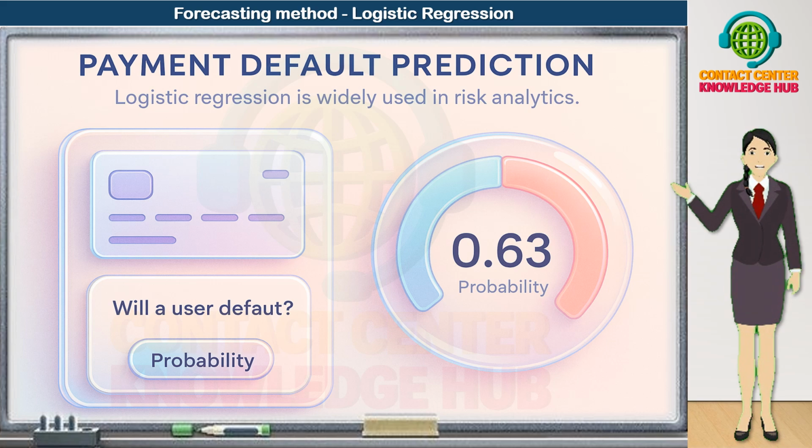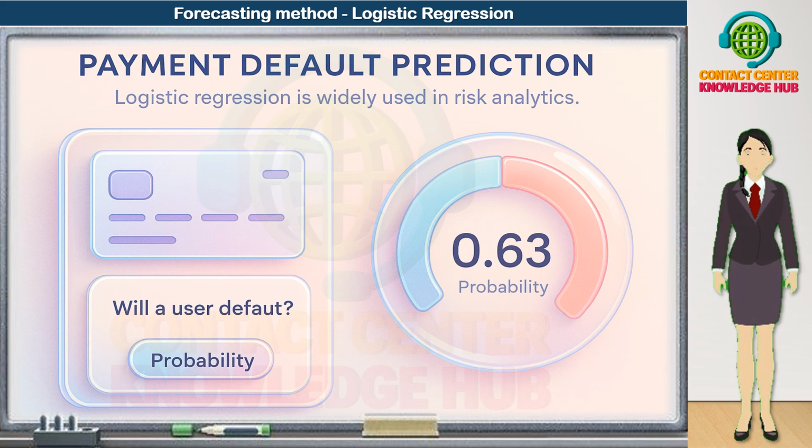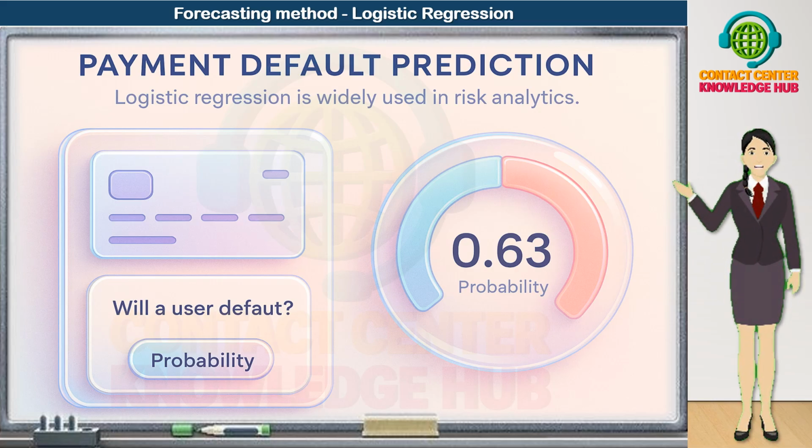1 is equal to default. 0 is equal to no default. Logistic regression is widely used in credit risk and collections because it can convert customer behavior and financial history into a clear probability of default.